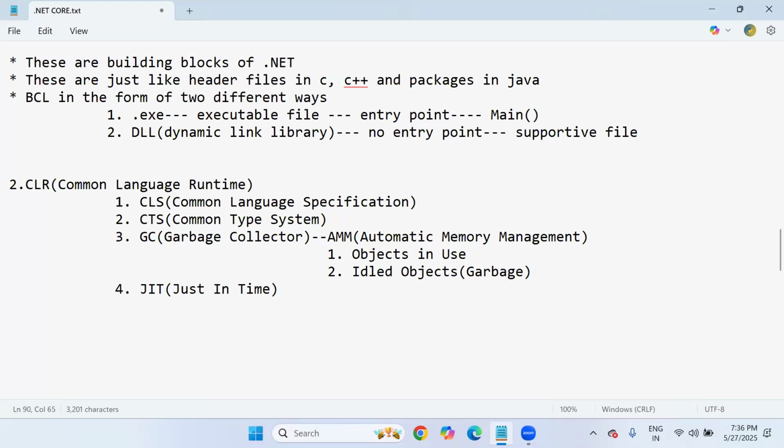But nowadays in any programming language, there is a built-in component called garbage collector, which takes care of automatic memory management. So you need not write any explicit logic for memory management, because internally in C#.NET the garbage collector will take care of all the memory management. That is the garbage collector's working style. There are more internal processes, but that's not required for us now.